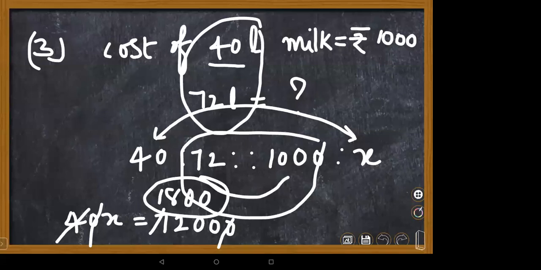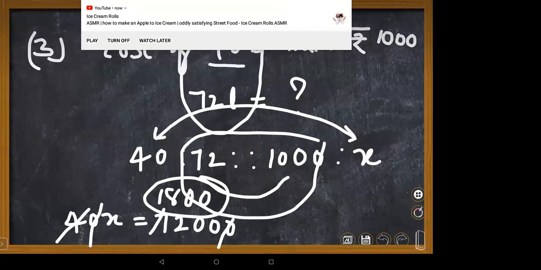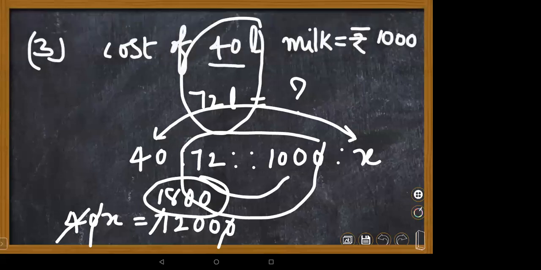Before this, we used the unitary method. First, for 40 liters of milk, we find the cost of 1 liter, so we do division and then multiplication by 72. This is one way. Before, we didn't know proportion. Now you know proportion, so directly use your proportion method, children. It's very simple, one step.